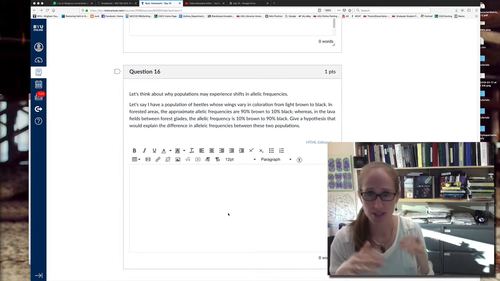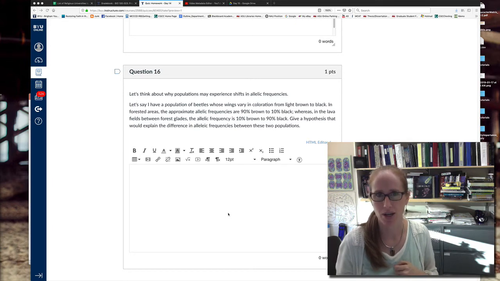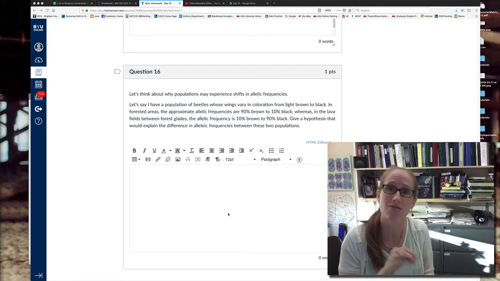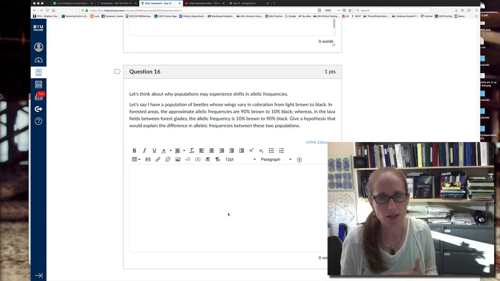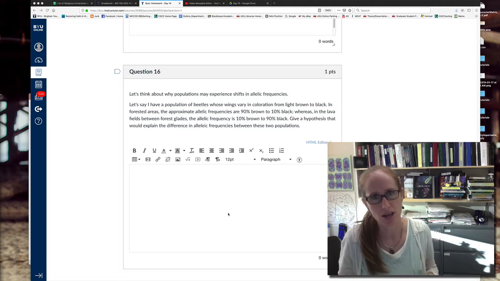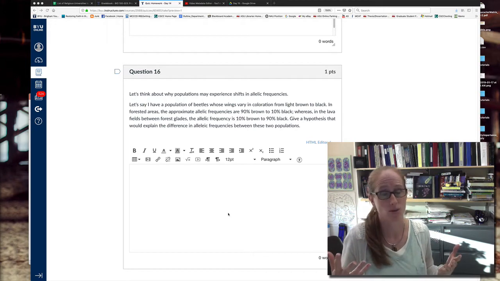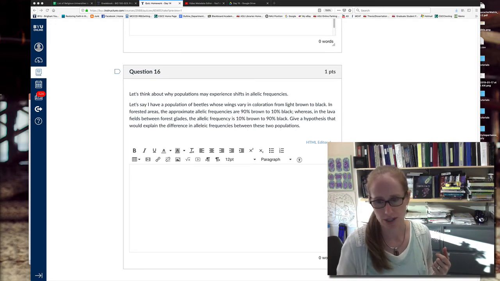Okay, so your hypothesis is that they're blending into their environment, but why? Why are they blending into their environment? Well, in this case, there must be a predator or something that selects for that color, so it benefits them to blend in. Let's say they were being hunted by snakes, and the snakes were doing it by smell or sound, then it wouldn't matter what color they were, and you would not expect to see those differences in coloration between the two areas. So it must be that there's a visual predator in both areas selecting for the ones that stand out. Okay, so that would be a good hypothesis.